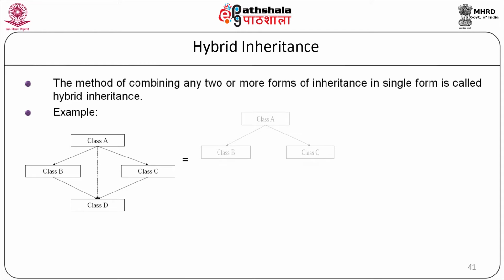The first half of the figure shows the hierarchical inheritance. So here we have class A, class B and class C. B and C will inherit the class A. The second half is the multiple inheritance, class B, class C and class D. Here, as you can see, the class D will inherit two classes, class B and class C. We can represent this using the code as: we will have main class, class A, then class B colon public A, then class C colon public A, and then the last class, class D colon public B comma public C.